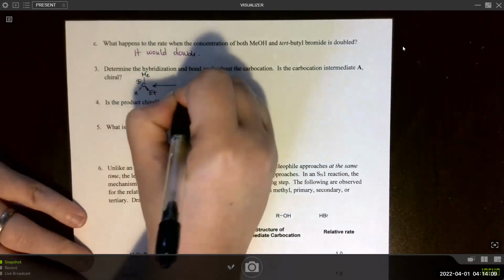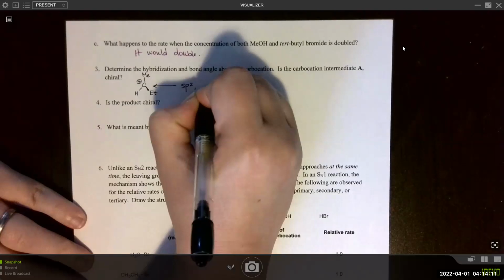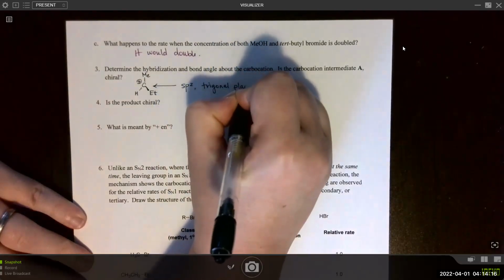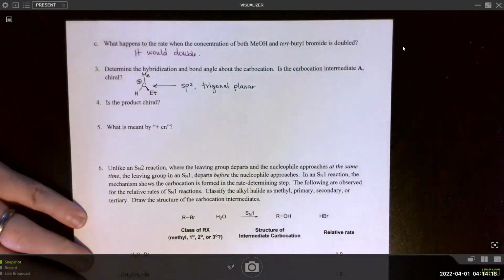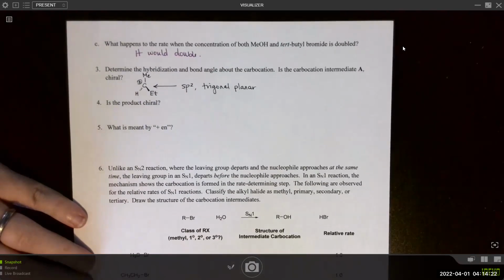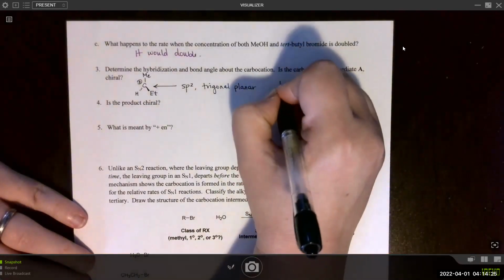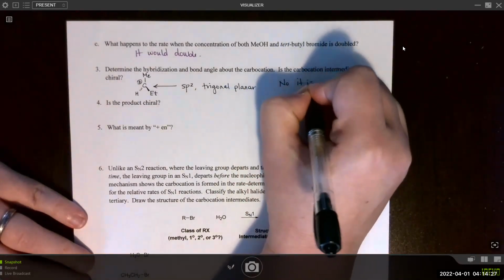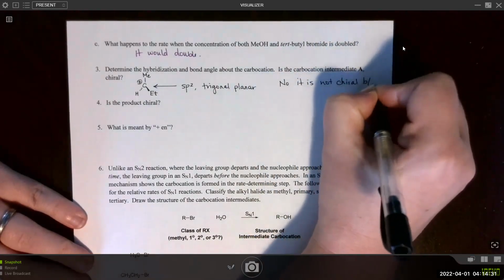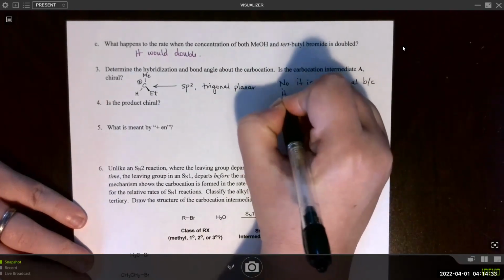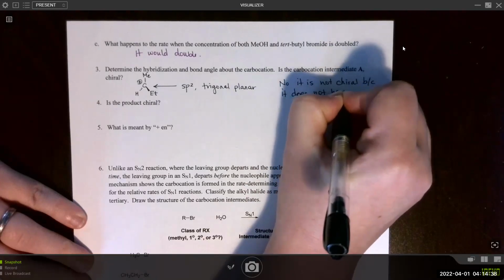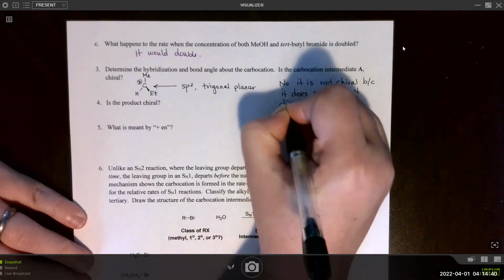Right, so that carbon is sp2 and trigonal planar. Is the carbocation intermediate chiral? So we'll get no, it is not chiral because it does not have 4 different groups attached.